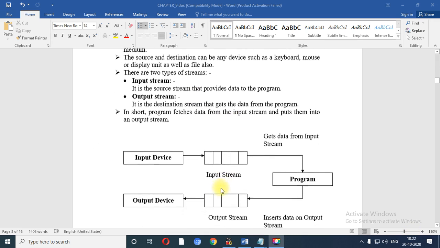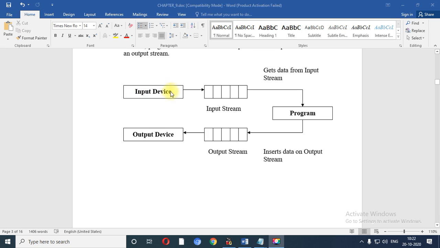Now see from the figure over here, we have input devices. This represents the stream. As we have discussed, a stream is nothing but a sequence of bytes. So when you input some data using the input stream or input device, that data gets from the input stream and is inputted into the program. After the program runs, it inserts data onto the output stream. Again, the data which comes into the output stream will be displayed on the output device.